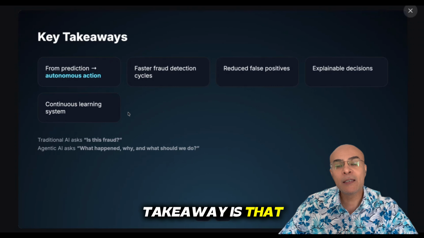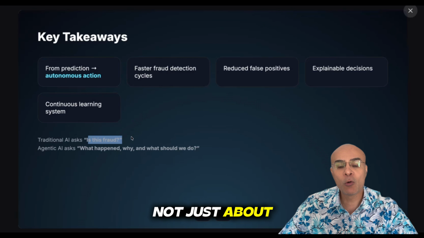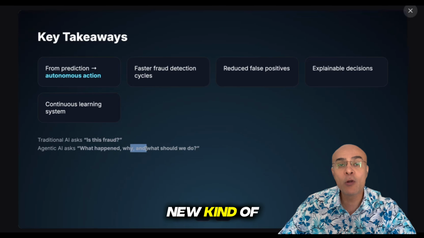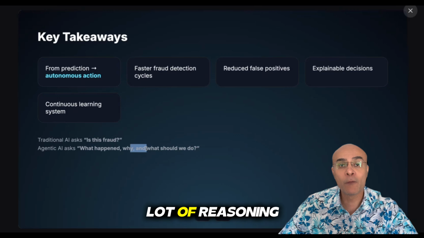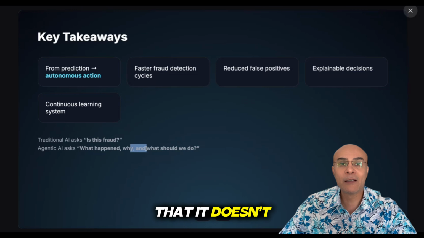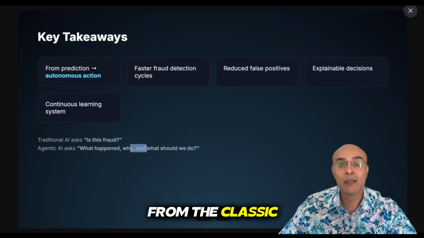So the key takeaway is that agentic AI helps you go from prediction to autonomous action. So it is not just about whether this is a fraud, but it is also about building a context of why this is a fraud. It also builds the context of whether this is a new kind of pattern. If yes, should I retrain the model? So there's a lot of contextual information, a lot of reasoning which is happening behind the agentic process, which helps us to better understand why the fraud is happening and make sure that it doesn't happen in the future, and always improve our fraud prediction system. Of course, it is not going to solve the problem 100%, but it is a much better step, a much better evolution from the classic machine learning process.